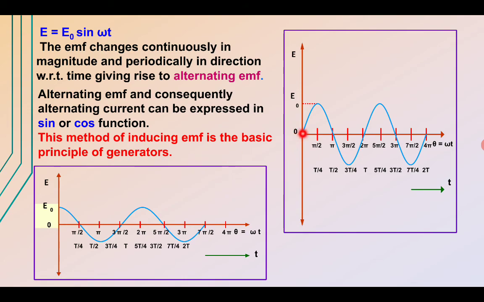Initially, if theta is 0, that is, if the initial position of the coil is taken as 0 degrees, then the normal to the coil is at 90 degrees with the magnetic field. So theta becomes omega t plus pi by 2, and we have E equal to E naught sine theta. So what we conclude is that the alternating EMF, and consequently the current, is expressed in sine and cosine functions for the EMF generated here.